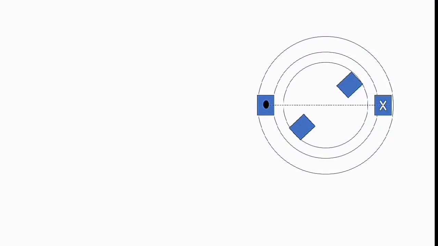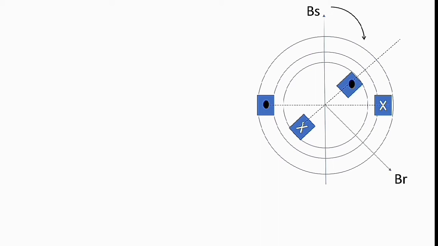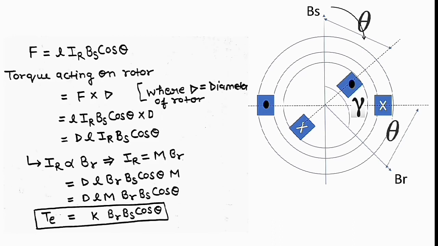Okay, so when we give the supply, the stator magnetic field is generated here. Because of this stator magnetic field, a time varying flux is generated. Due to this, the emf is generated in the rotor winding. So the rotor also generates a magnetic field, and this magnetic field is called BR.